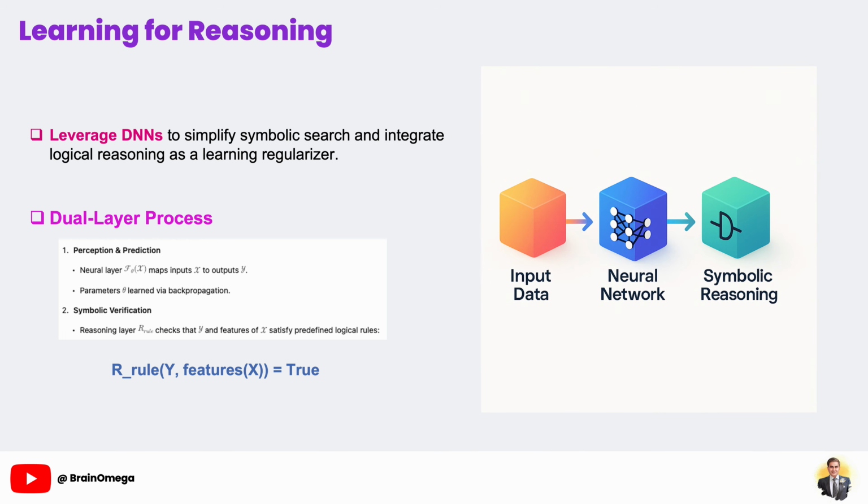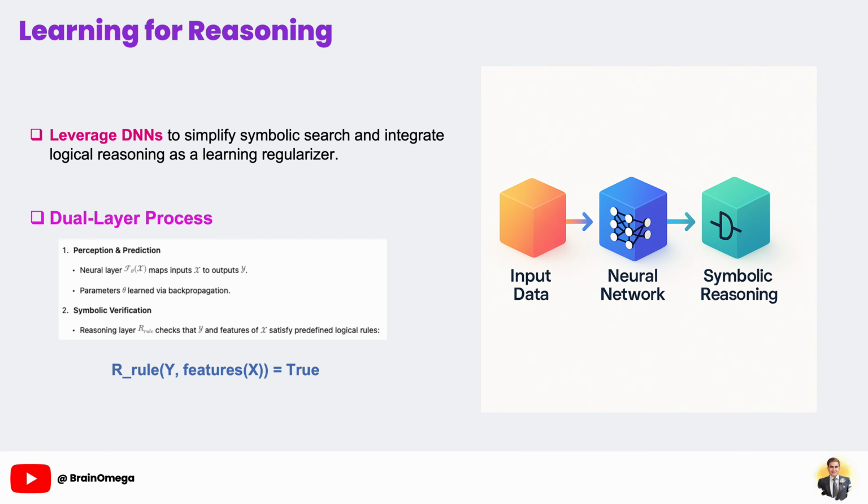The core idea is to weave symbolic reasoning into the training and inference process of neural networks as both a guide and a validator. Concretely, the process unfolds in two layers. First, a neural layer, f theta of x, ingests input data x and produces predictions y, with parameters theta learned through standard backpropagation. Second, a symbolic reasoning layer, r rule, takes y along with selected features of x and asserts that they satisfy a set of logical rules.